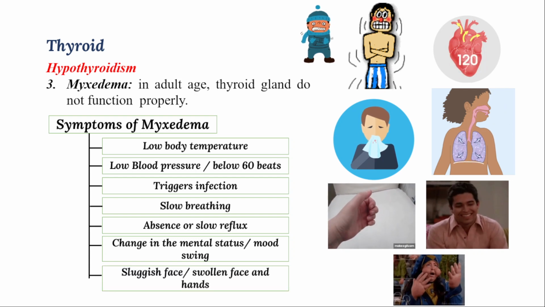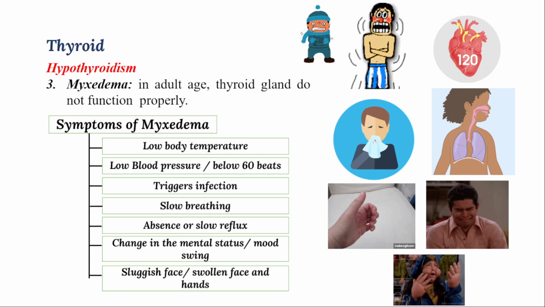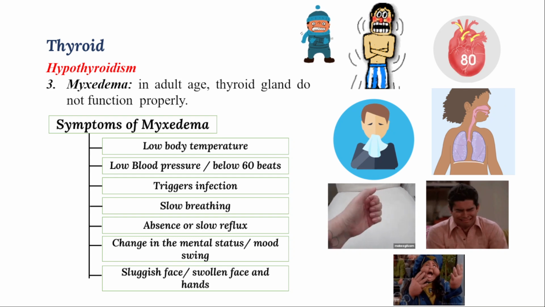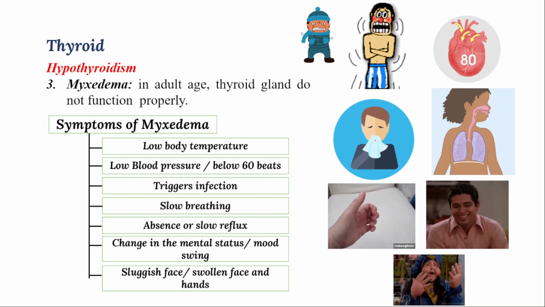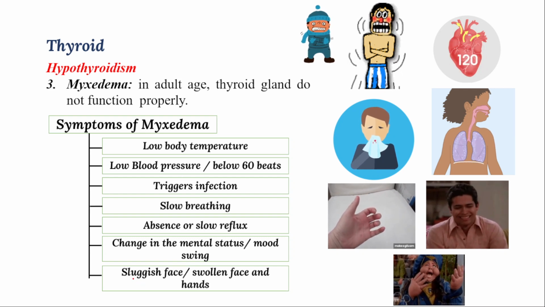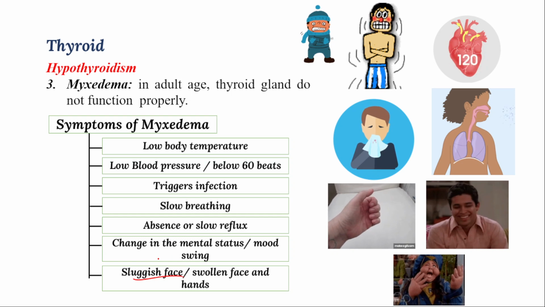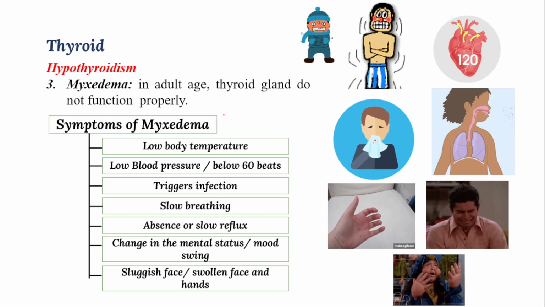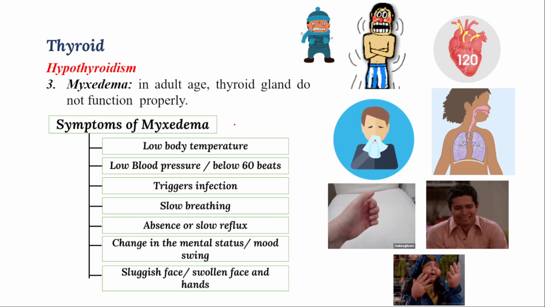And next one is sluggish face, swollen face or hands. Because of less energy level and metabolic activity, fluid will be filled up in your face, in your body, in your hands. And you can observe that movement of the facial muscles is also very less, and you can only slowly move the face muscles because of less metabolic activity. These are the symptoms of myxedema.